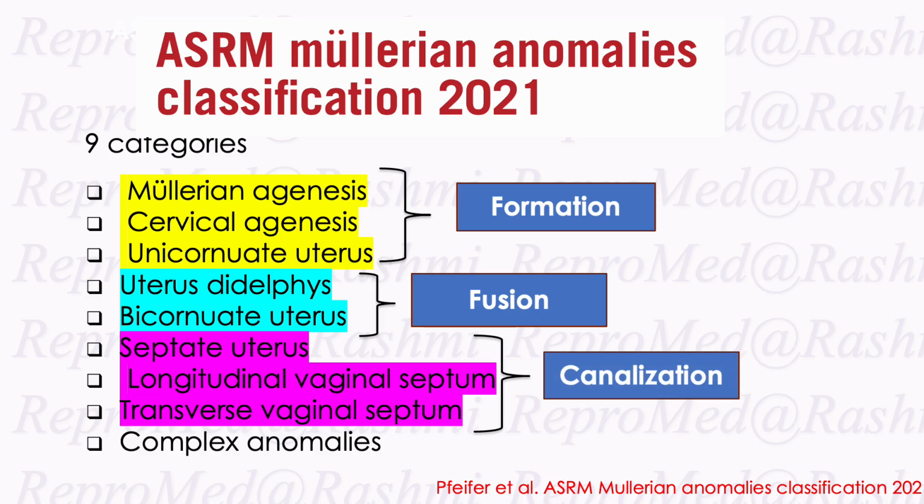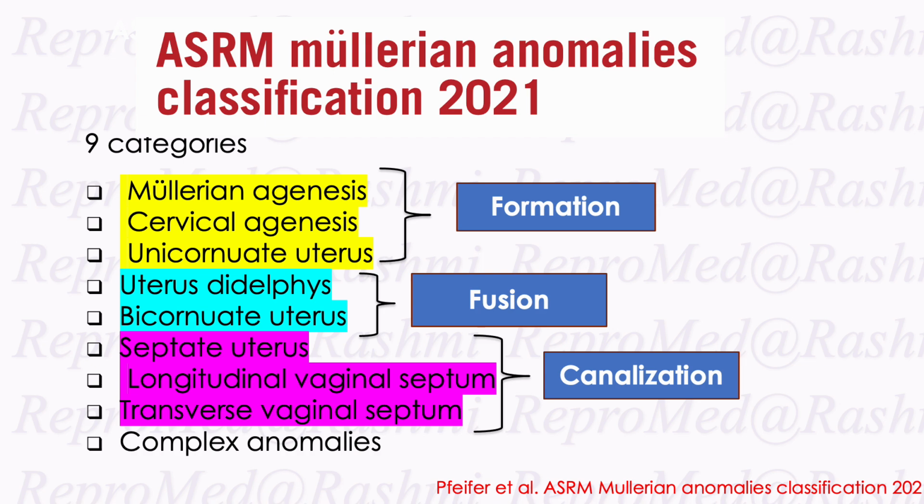Then there are canalization defects. The septate uterus results when the septum, in the 5th month of the pregnancy, does not get absorbed. While the longitudinal vaginal septum and the transverse vaginal septum happen if the canalization defects happen in the vagina.